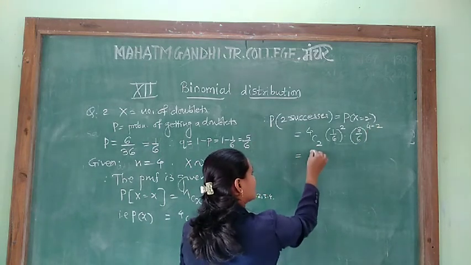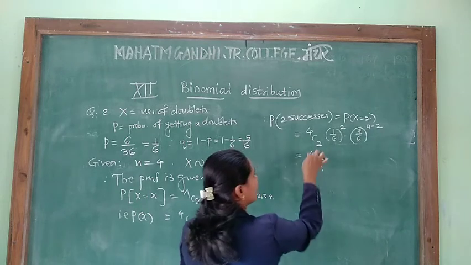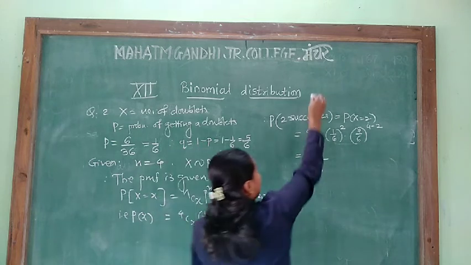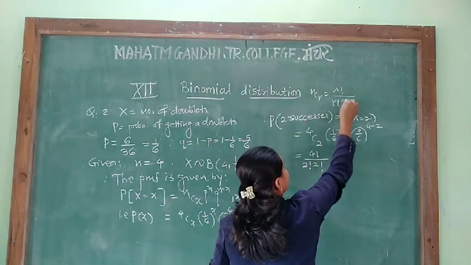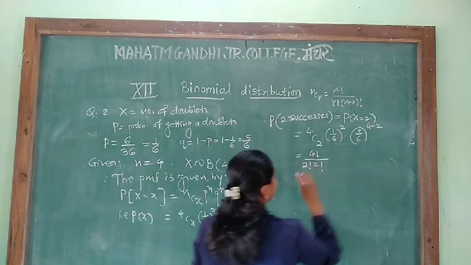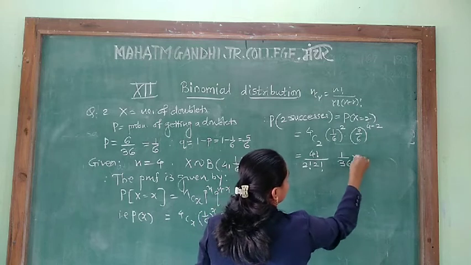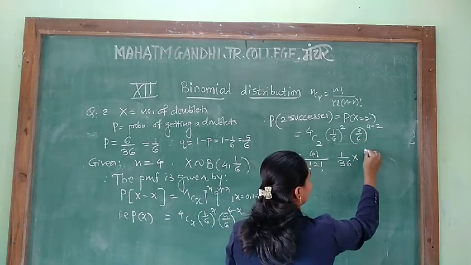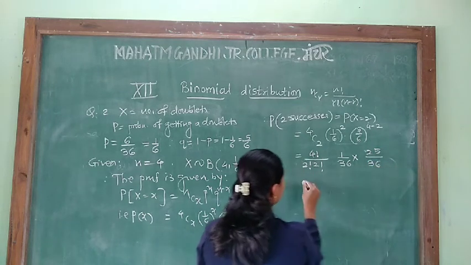4 combination 2 is 4 factorial divided by 2 factorial into 2 factorial, using nCr equals n factorial upon r factorial into n minus r factorial. In 11th standard we saw the combination. Then 1 upon 36 into 5 upon 6 raised to 4 minus 2, that means 5 square is 25 and 6 square is 36.